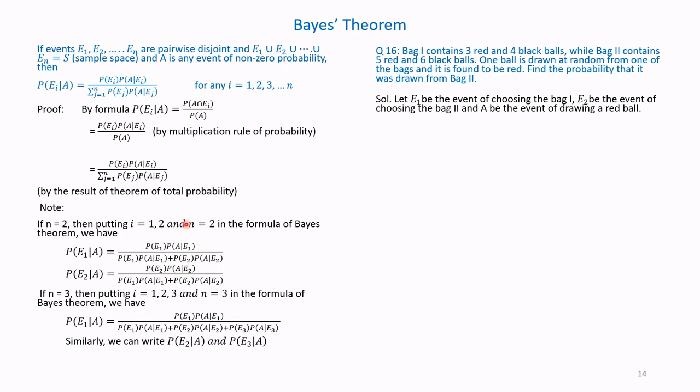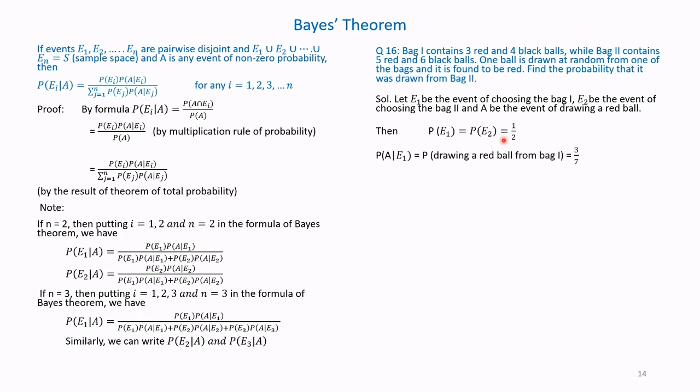Let E1 be the event of choosing bag 1, E2 be the event of choosing bag 2, and A be the event of drawing the red ball. So probability of E1 equals 1 by 2, probability of E2 equals 1 by 2.